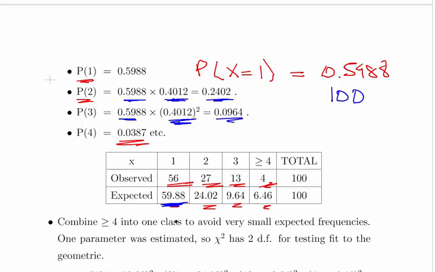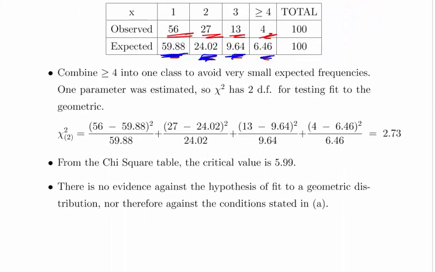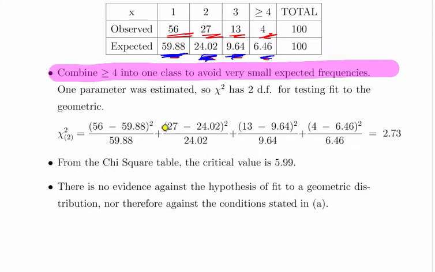And remember, we can have an expected value that's not an integer. Under the null hypothesis, 24.02 rats will escape on the second attempt, 9.64 on the third attempt, and for 4 or more, we would expect 6.46 rats to require 4 or more attempts to escape. So we combine greater than or equal to 4 in one class to avoid very small frequencies, which is mathematically desirable. Now, one parameter is estimated.